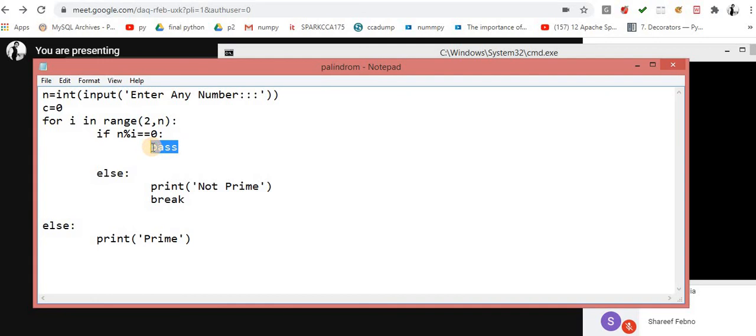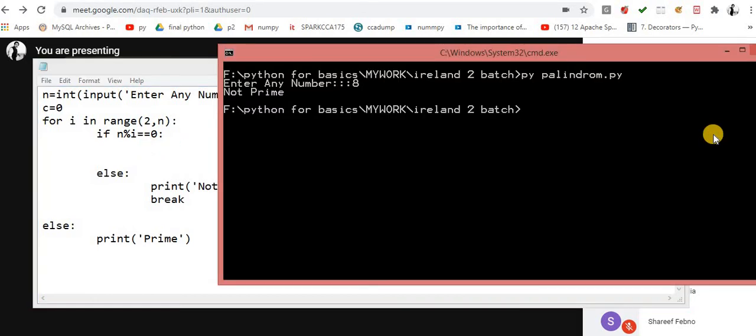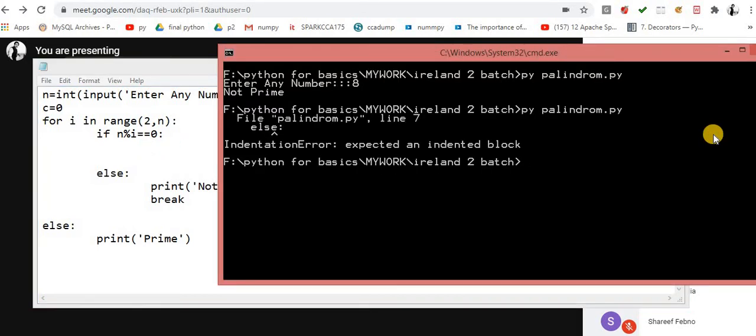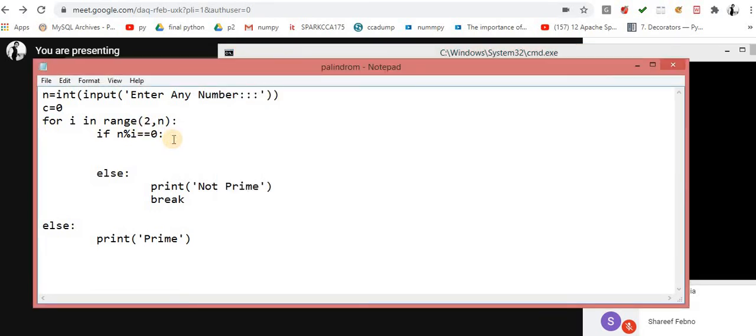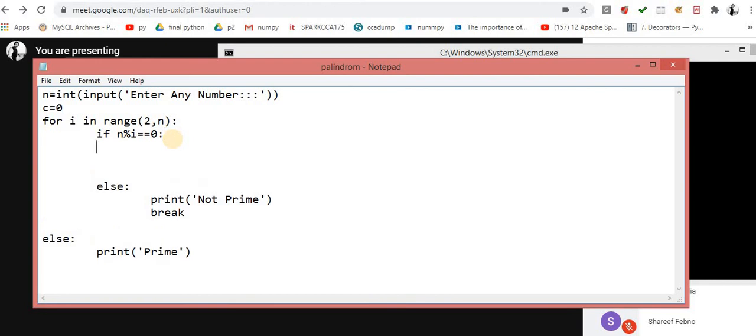Let's suppose I leave it empty. Now it will give you the error message, invalid syntax, unexpected indented block. So make sure whenever you use if, for, while, and these colons, after the statement, not in between, it is mandatory that you maintain the tab indentation and write something.